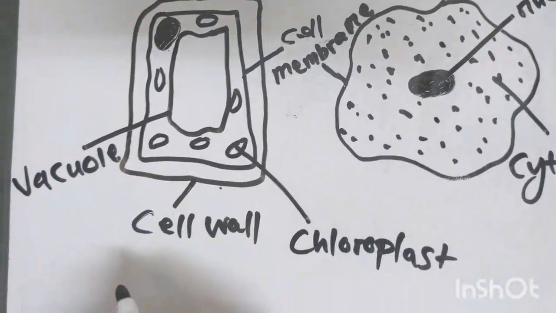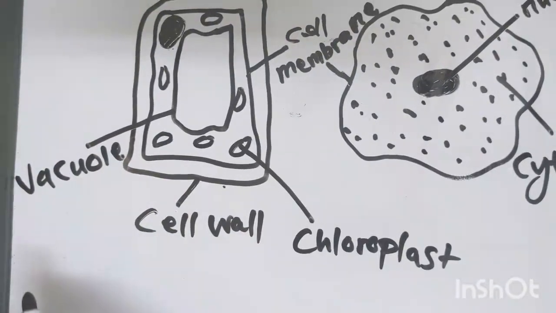I'm sure you are able to see. That is what we call the vacuole.